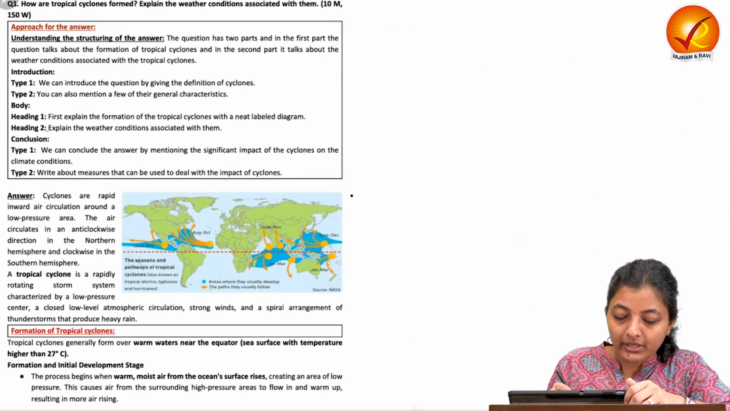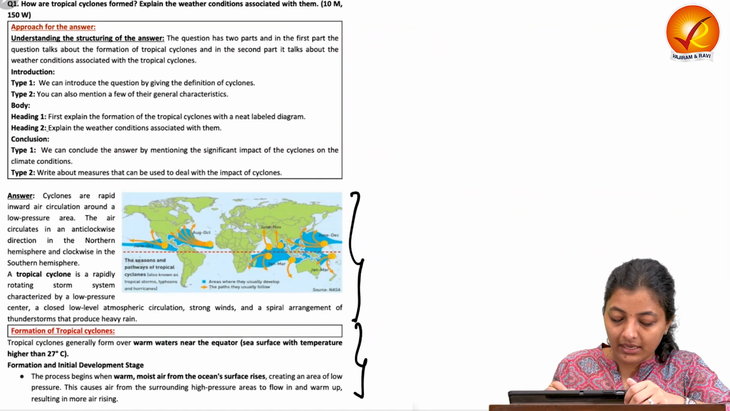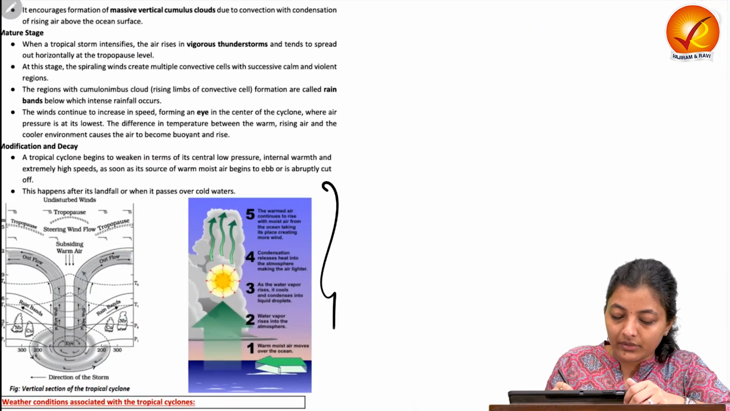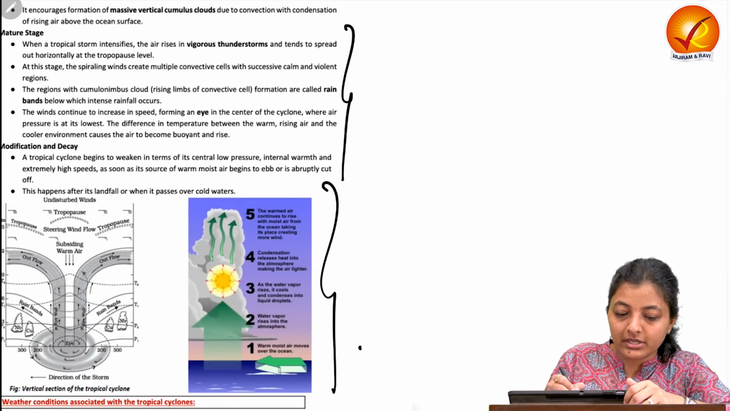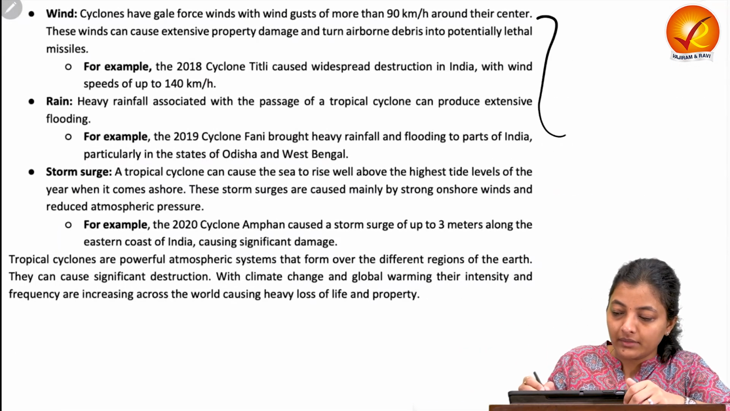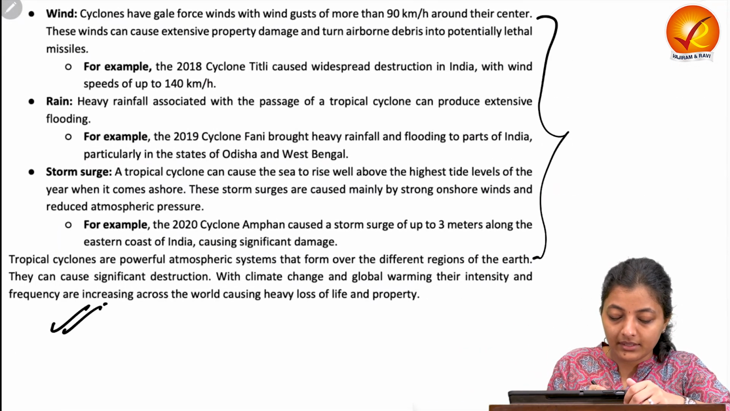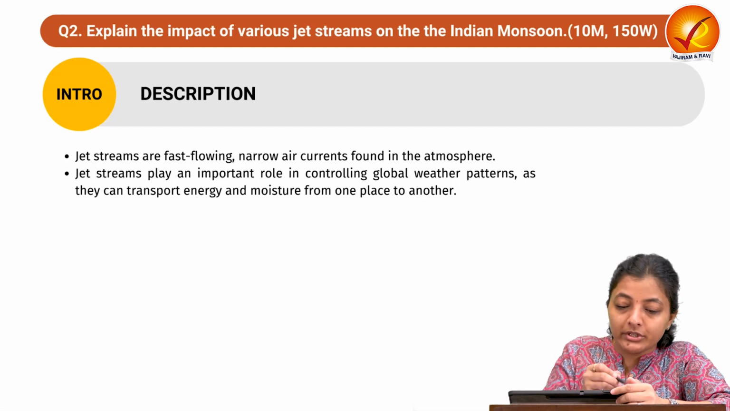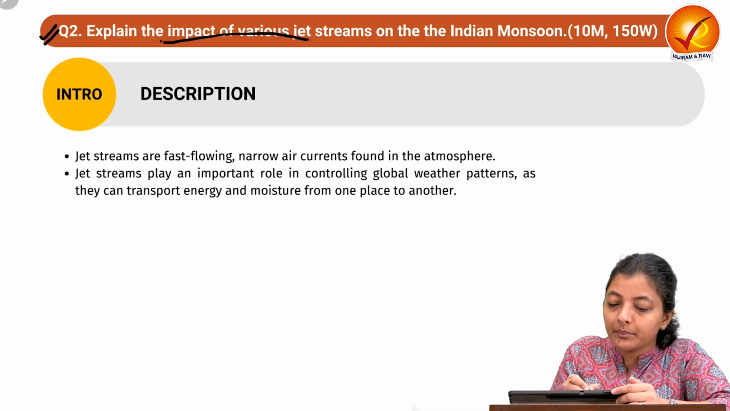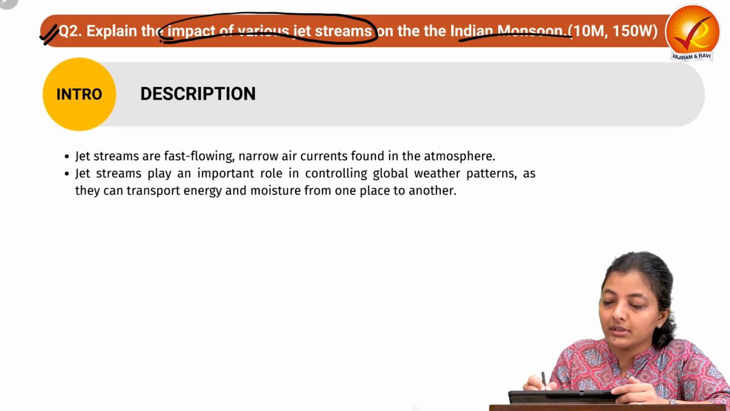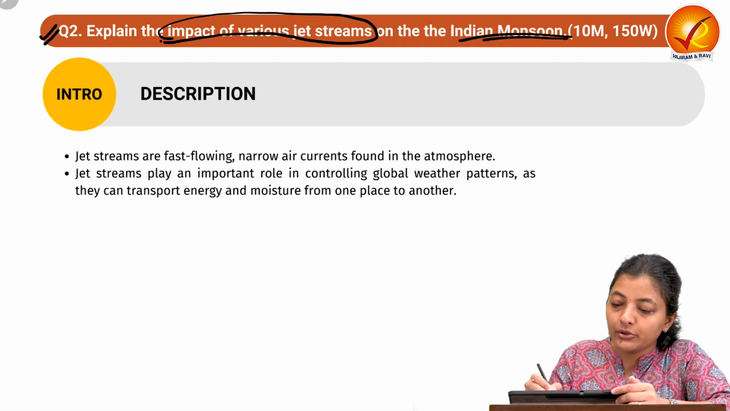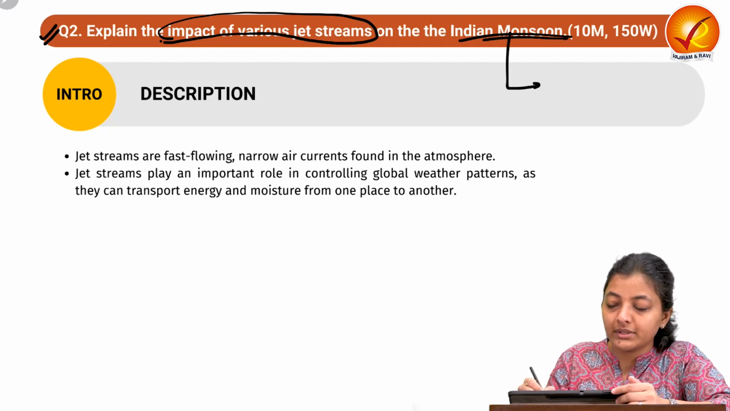Moving on to the model answer, starting with the definition, then how it gets formed with one diagram, then mature stage, modification and decay, etc. Then different weather phenomena and conclusion. Let's move on to the second question. Explain the impact of various jet streams on the Indian monsoon. So we need to write down the role, or you can say the impact, of the jet streams on the Indian monsoon.